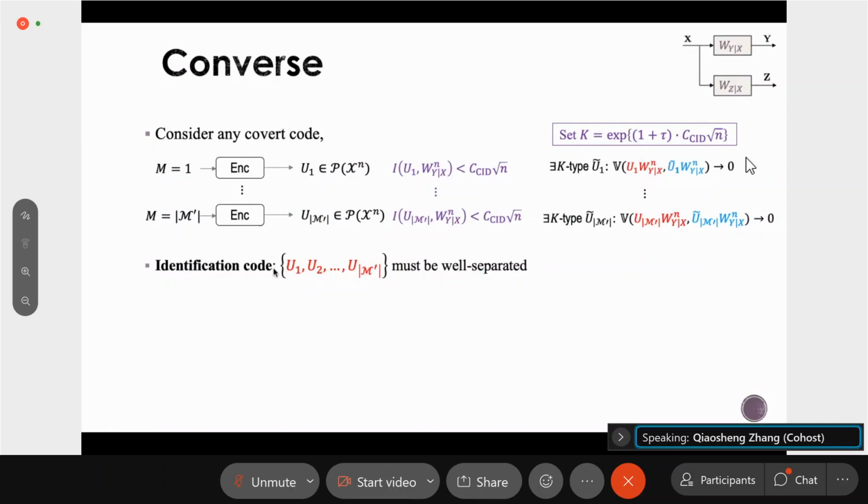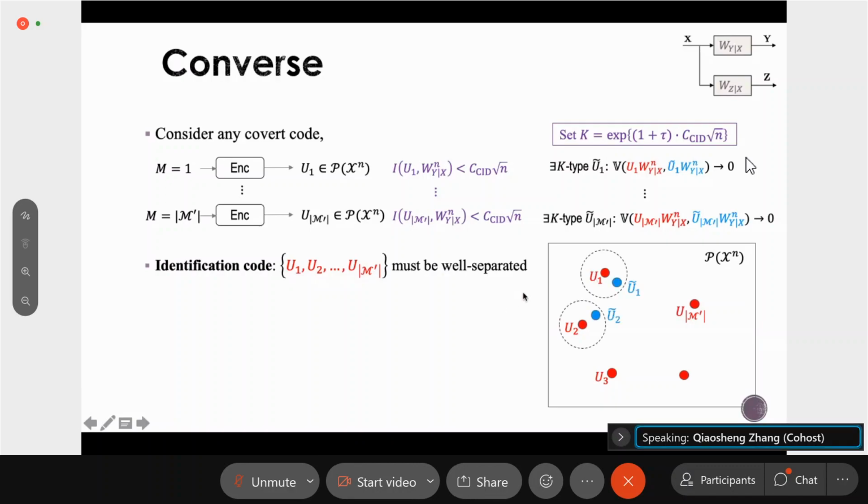So if the code satisfies these properties, then all the code words U1, U2, all the way to UN prime should be well separated. Here is an illustration. Each code word is a distribution, and they should be well separated, so their distance must not be too small.